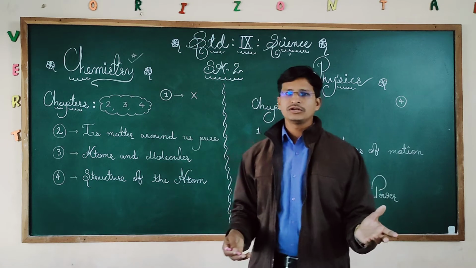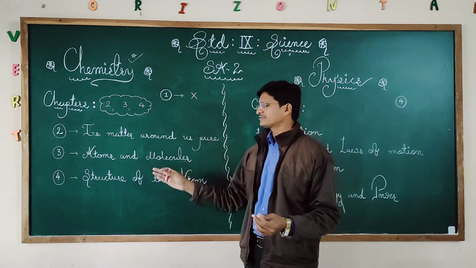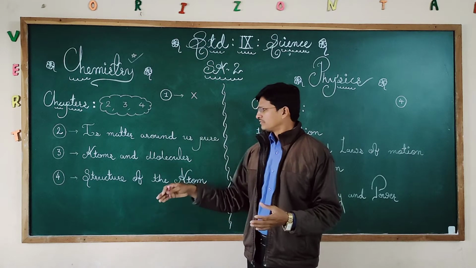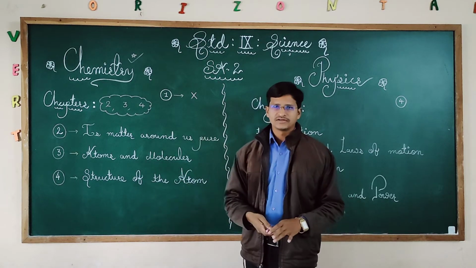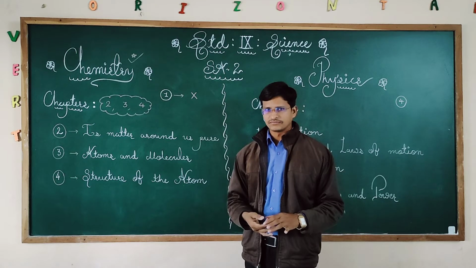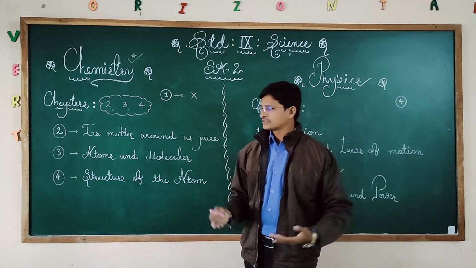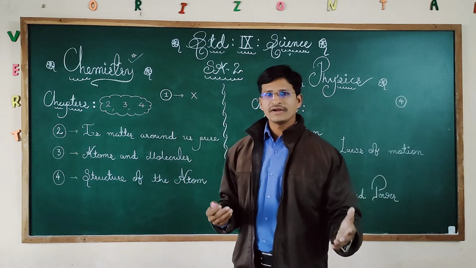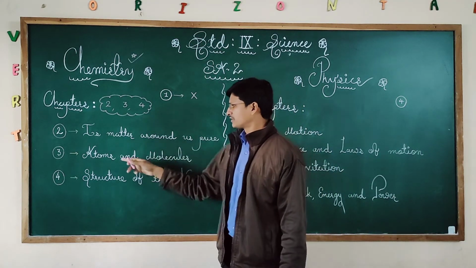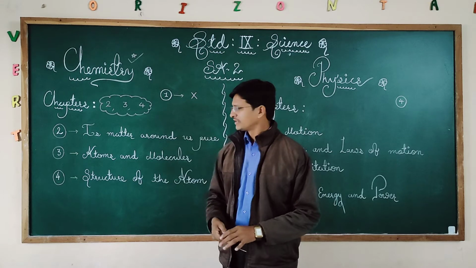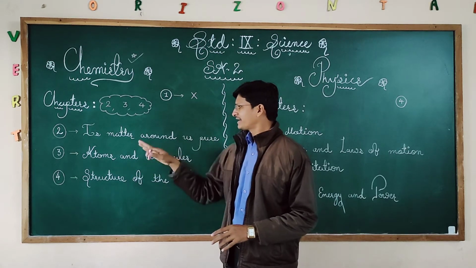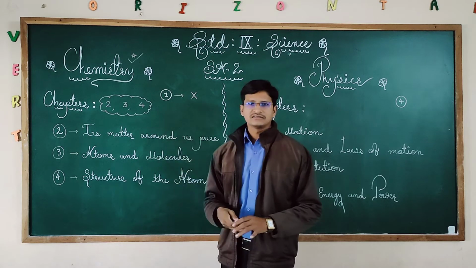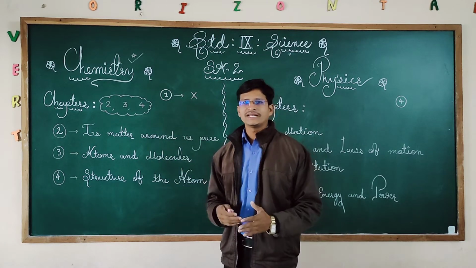Next I want to discuss chapter number 3, Atoms and Molecules. My dear students, we have started with how atoms and molecules are different. What is an atom and a molecule? What are the properties of atoms and molecules? What are the experiments performed in this chapter? Different experiments were performed, and they stated that atoms and molecules are different. Then we also discussed different elements, 20 elements.